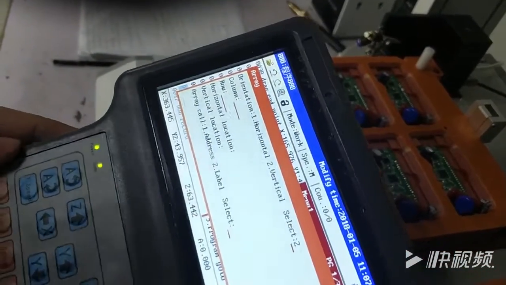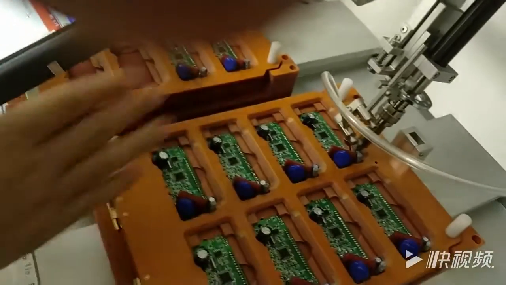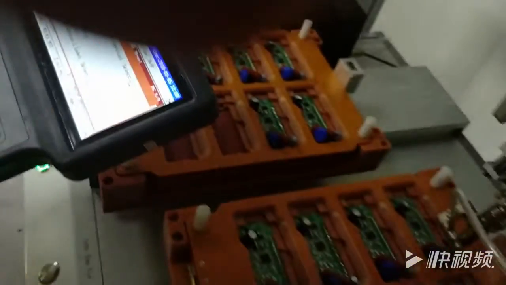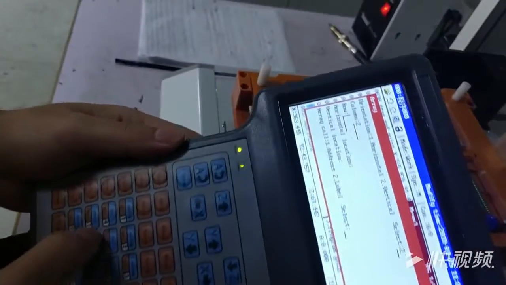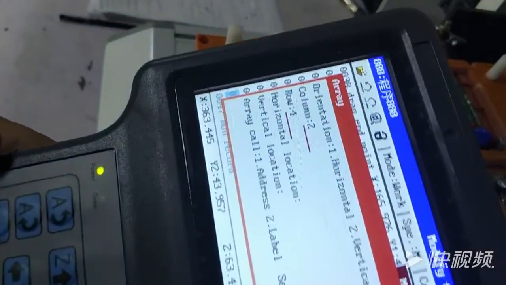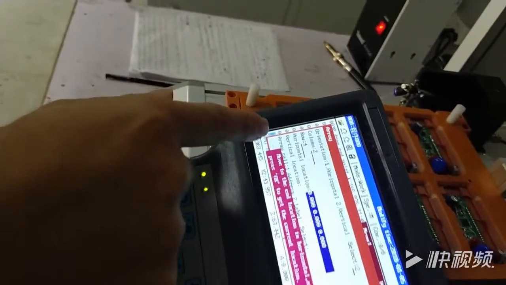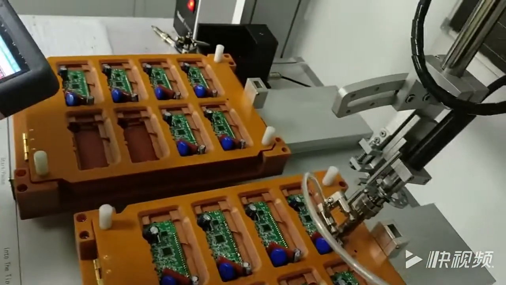Press down to column. We have 2 columns, 1, 2. So press 2. Press down. For rows, we have 4 rows: 1, 2, 3, 4. So press 4. The same with YE. Then press down to horizontal location, like YE.